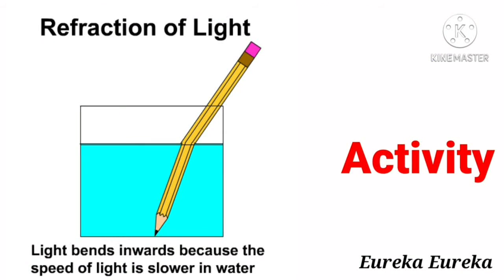Here there is an activity which is related to the refraction of light, and a transparent glass is taken here. You can visualize in this image a transparent glass filled with water. A pencil is inserted here, and it appears that the pencil is bent in the portion where it is dipped in water.